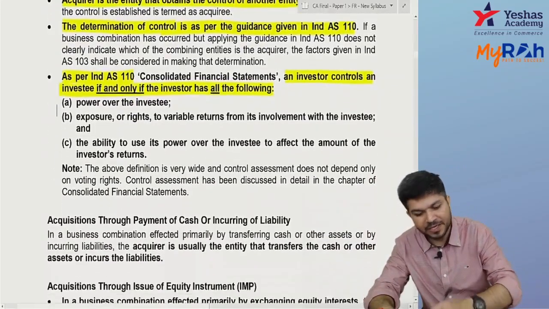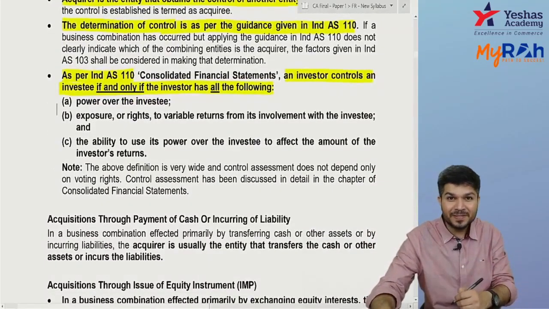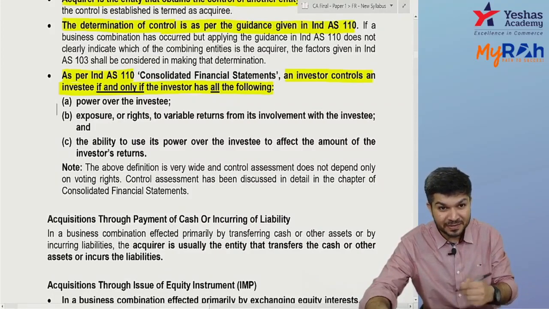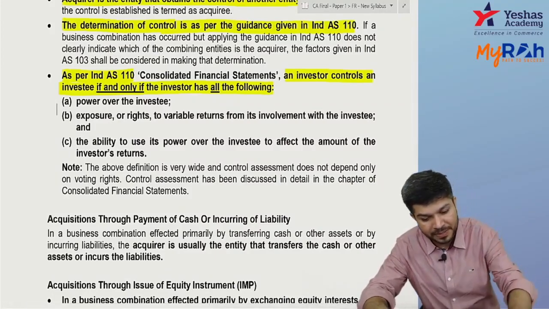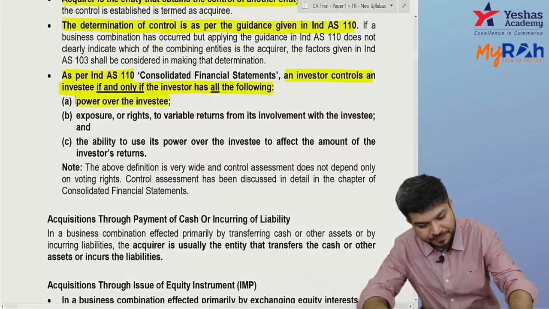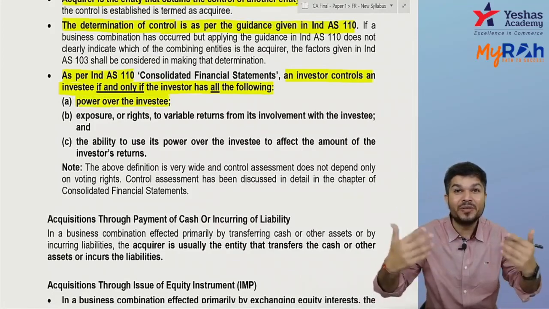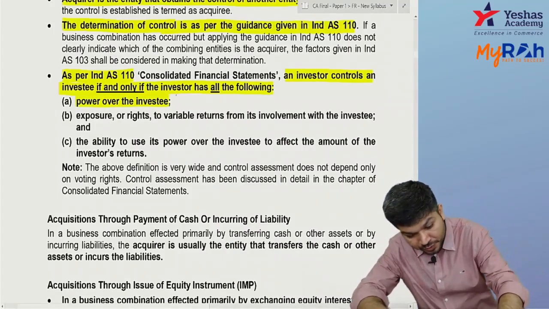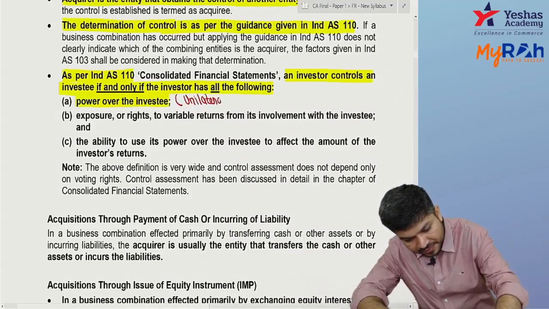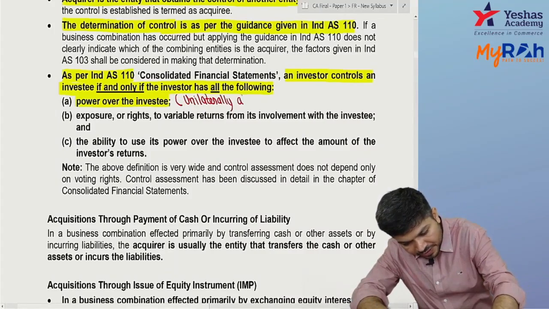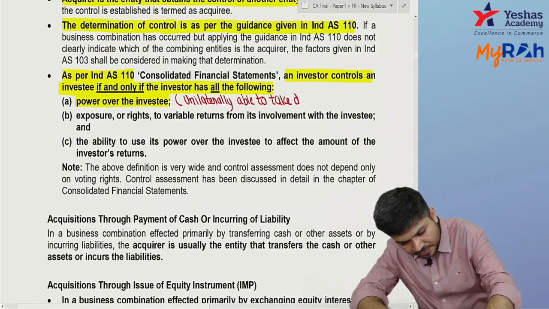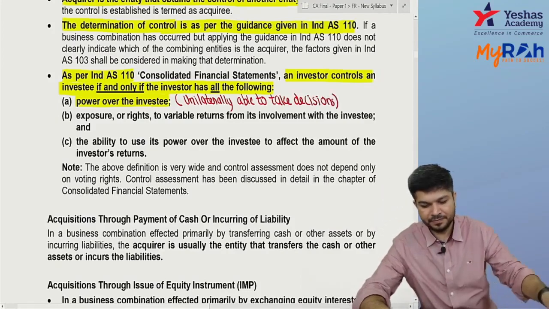So when do I say I have control? The investor has control over the investee if and only if all the following are present. One, you have power over the investee. What do you mean by power? Unilaterally able to take decisions. Alone. You don't need anyone's permission. You have power over the investee.